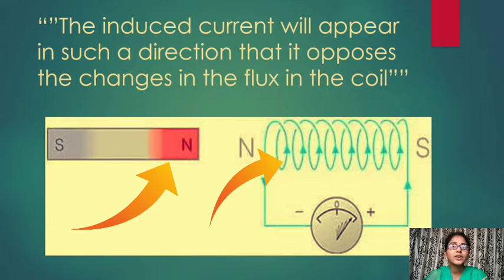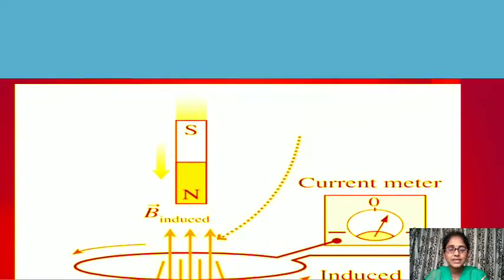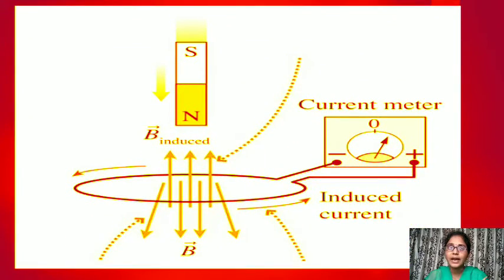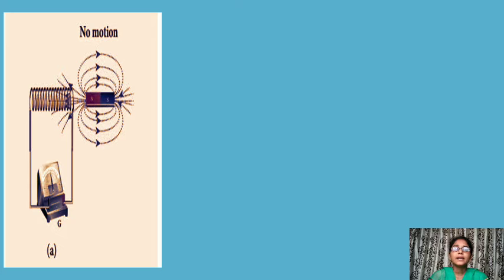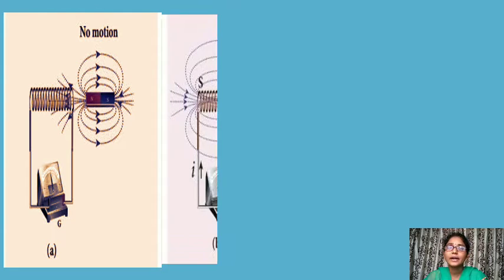Now we will observe the bar magnet being pushed to the coil. One end of this coil is connected to the ammeter, and the other end is connected to the ammeter's positive terminal. In this diagram we will observe the induced current, the bar magnet, the coil and the ammeter, but here there is no motion. And in the next diagram we will observe the coil, bar magnet and ammeter.